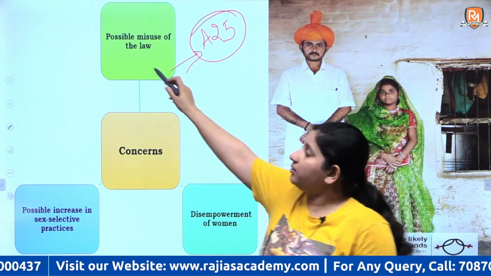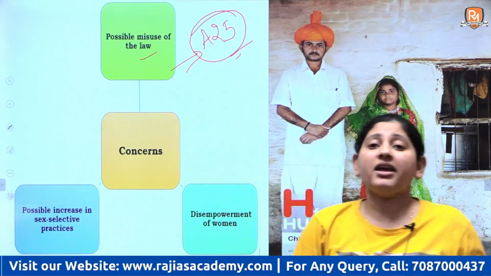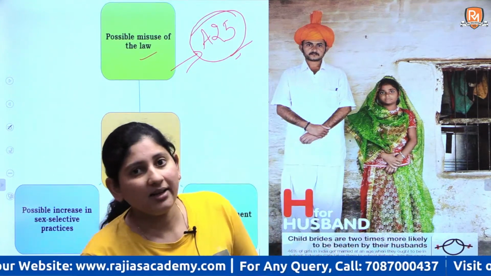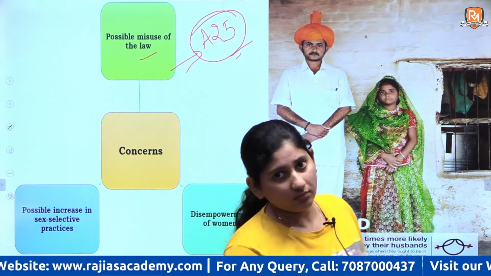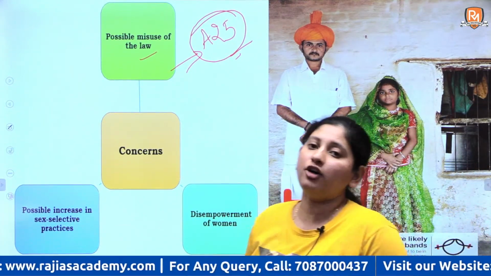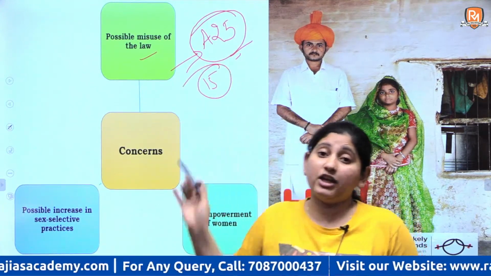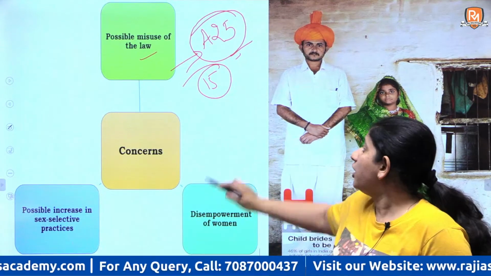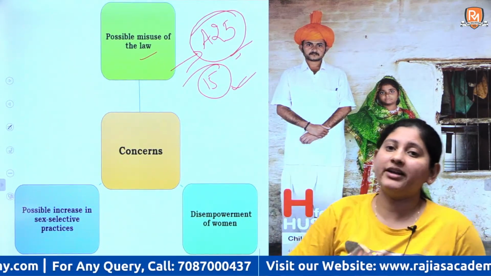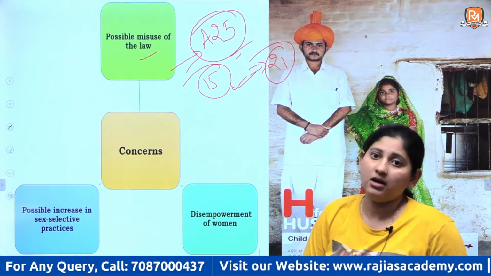There is a possible misuse of law in violation of Article 25. See, if you take the example of Sharia, women are considered to be adult or able to be married off by the time they attain the age of 15 years, right? So, this is in direct contradiction with when you are setting the age of 21 years, right?